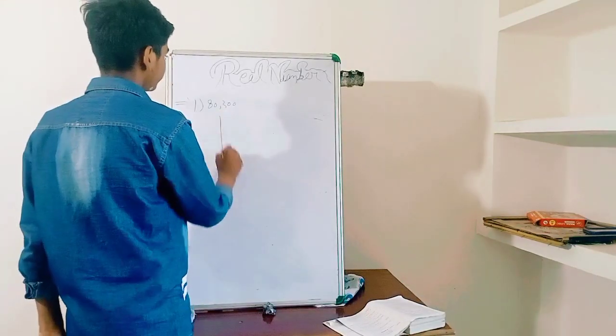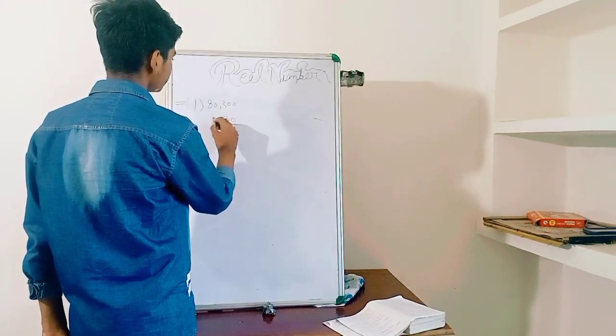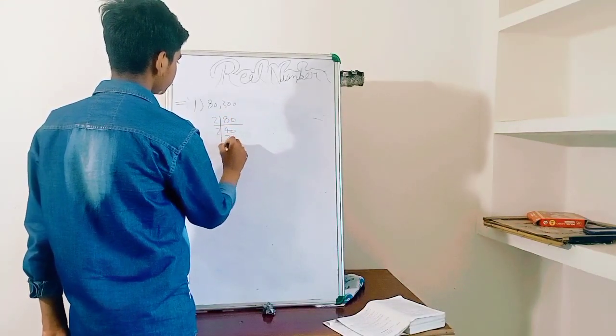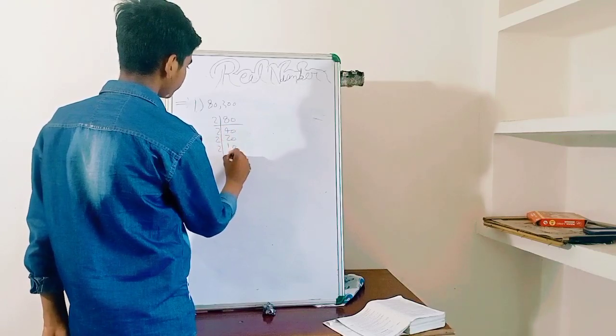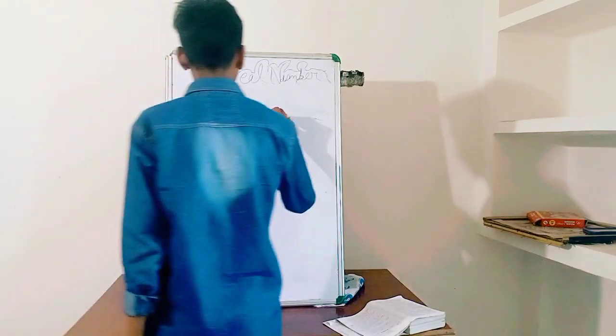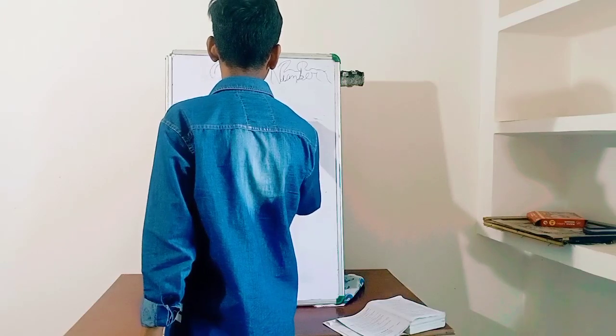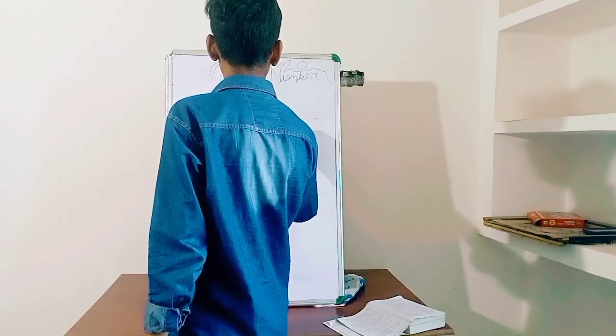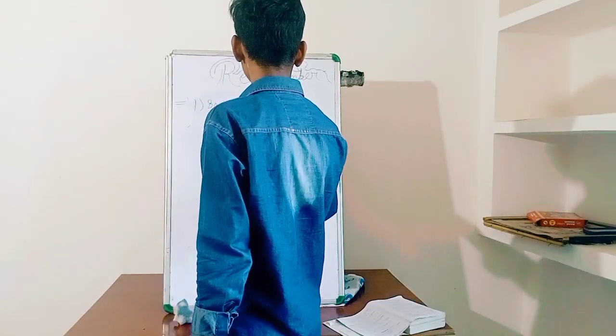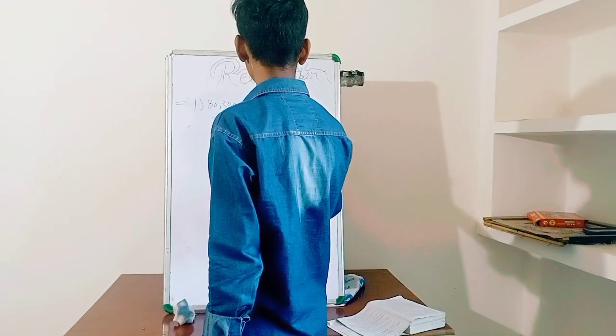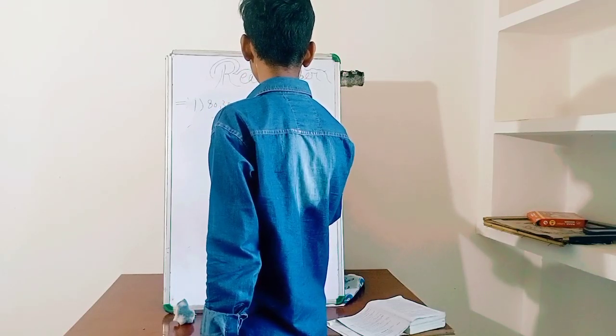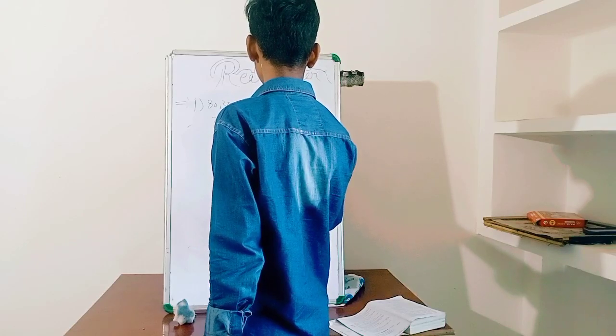For 80, the prime factorization is 2, 40, 2, 20, 2, 10, 2, 5, 5. Now we have to do the prime factorization of 300: 2, 150, 2, 75, 3, 25, 5, 5, 5, 1.